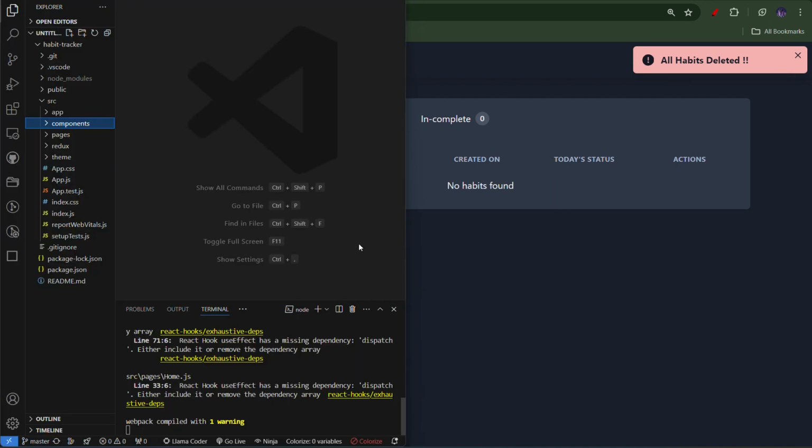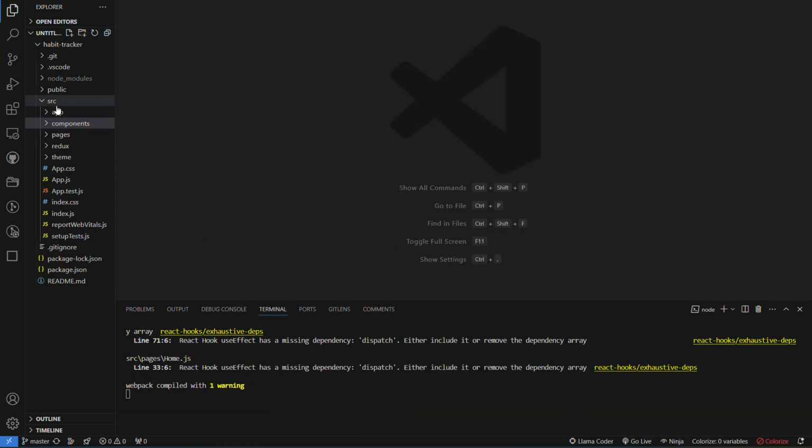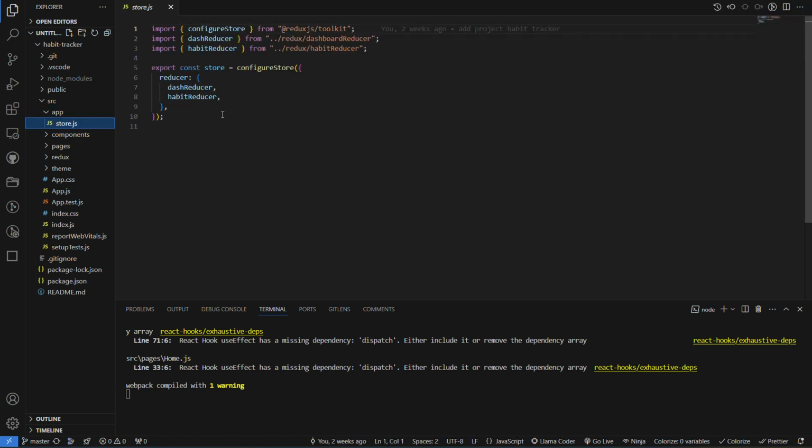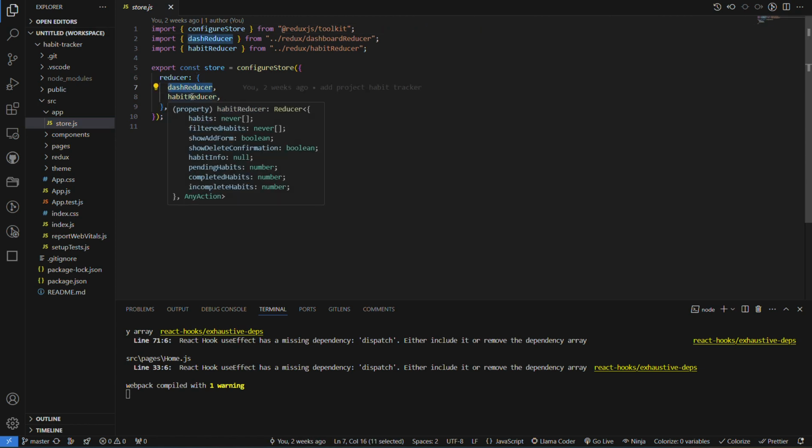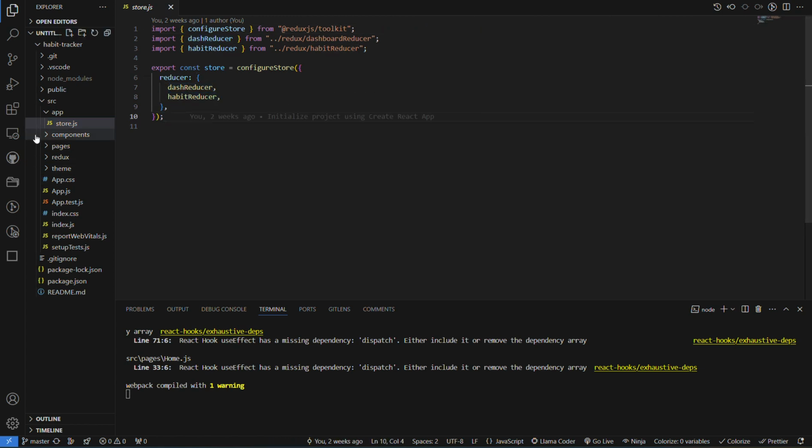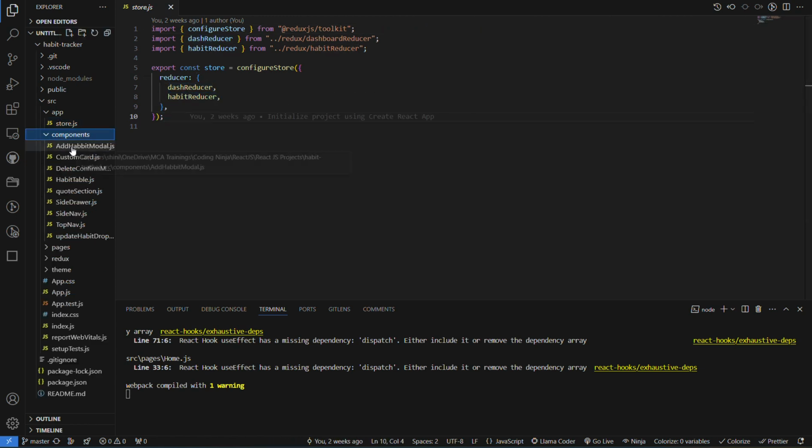So moving on to the code, the source folder has the app which has a store which is containing my reducers, that is the dashboard reducer and the habit reducer. Then in the components, I have an add habit model, that is creating a model for me to create the habit, the pop-up that is shown in the form of form.